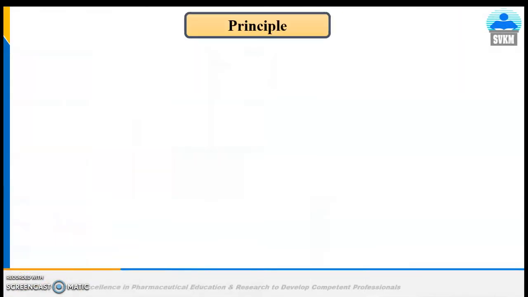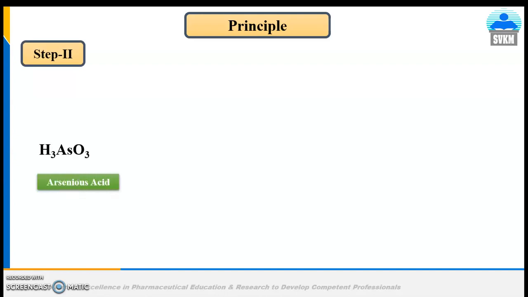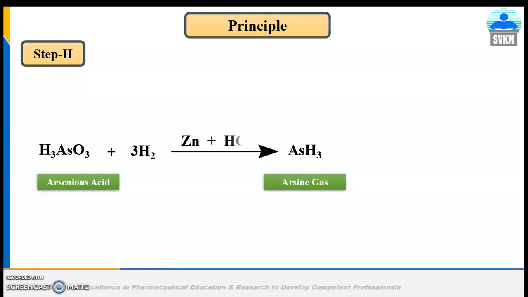In the second step, the arsenious acid is converted into arsine gas by the reaction with nascent hydrogen, which is produced by the reaction of zinc and hydrochloric acid.